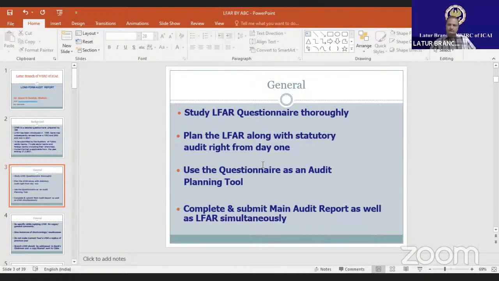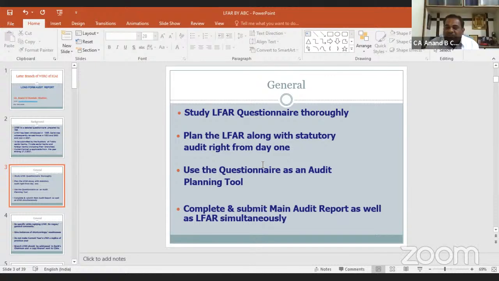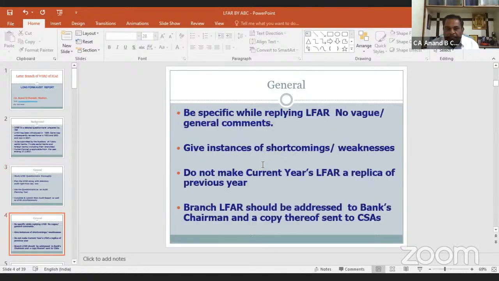Now, in the new LFAR, we are expected to give illustrative answers, not vague answers. Normally, before 2021, we were writing yes, no, or not applicable. But from 2021, RBI expects that we should give illustrative answers to LFAR questions. Be specific while replying to LFAR. No vague or general comment should be there. Give instances of shortcomings or weaknesses. Do not make the current year's LFAR a replica of the previous year.